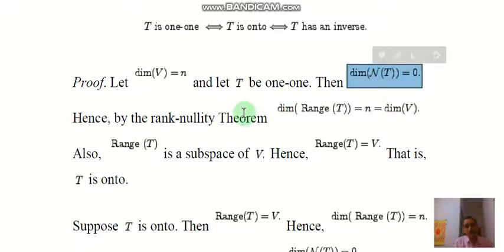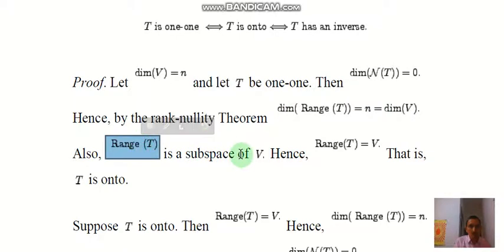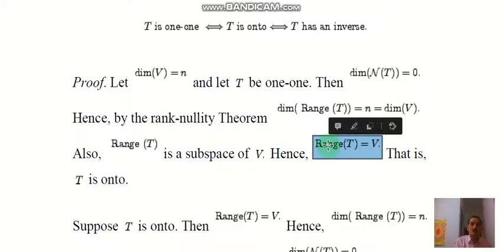Hence, applying the rank nullity theorem, since the dimension of the null space is 0, the dimension of the range of T equals n, which equals the dimension of V. And also the range of T is a subspace of V, therefore the range of T equals V, that is, T is onto.